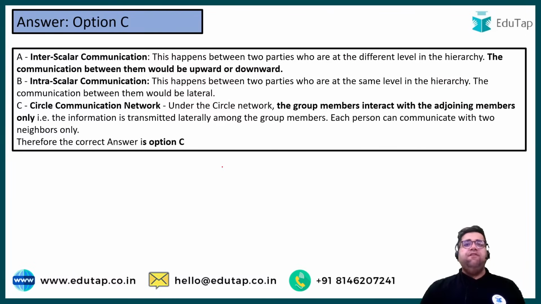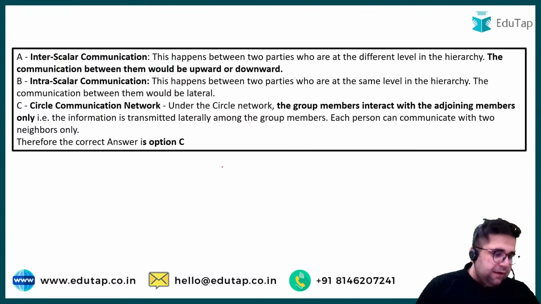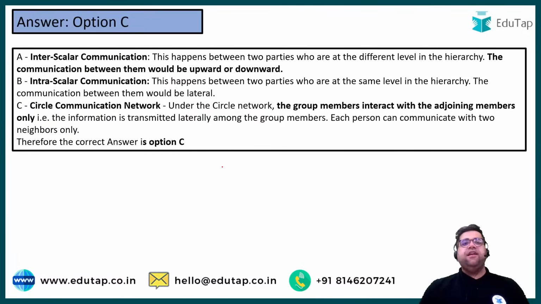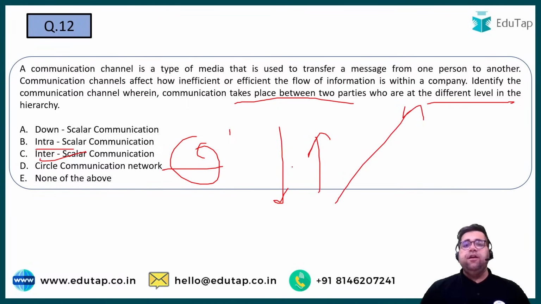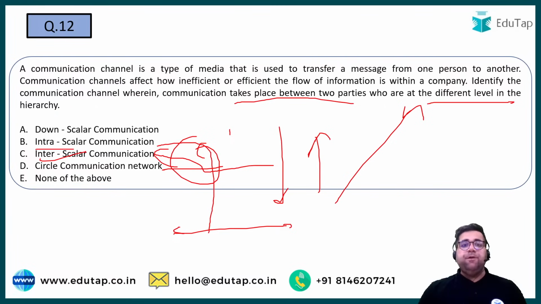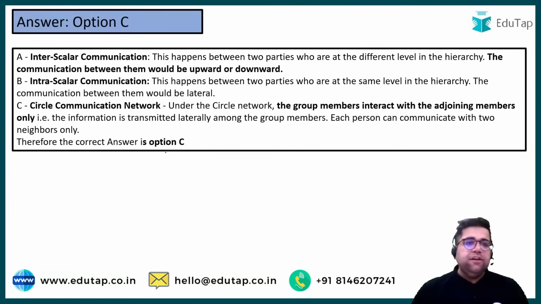Right? You have internet and intranet, so you can use that particular kind of analogy over here. The correct answer will be C. So if we have downward communication, upward communication, diagonal communication and whatnot, these all are typical examples of interscalar communication only. But you have horizontal communication, lateral, that is a classic example of intrascalar. Right? So let's move forward.